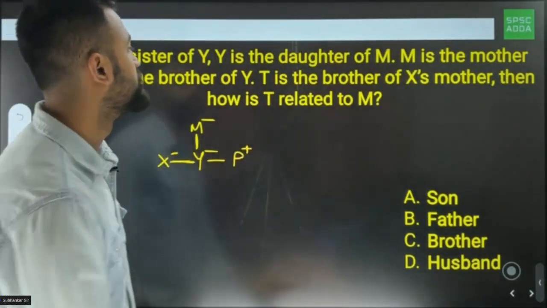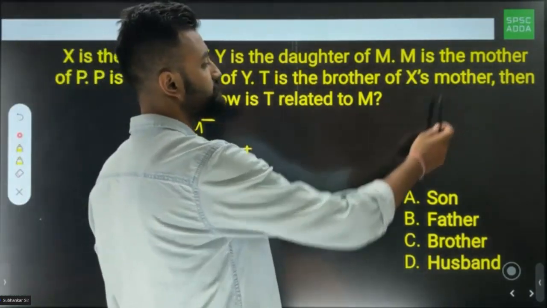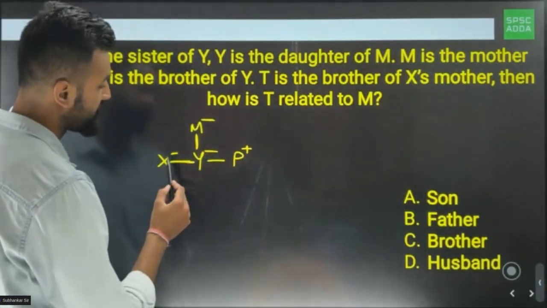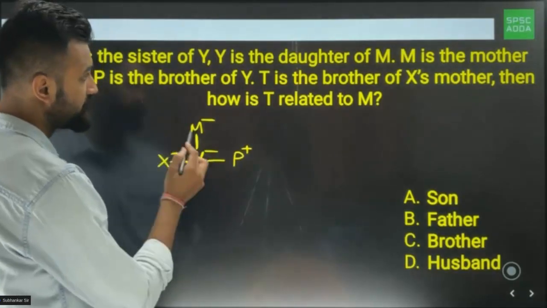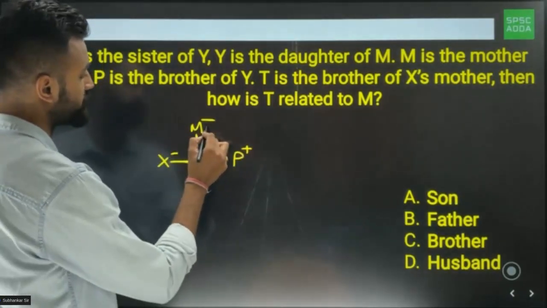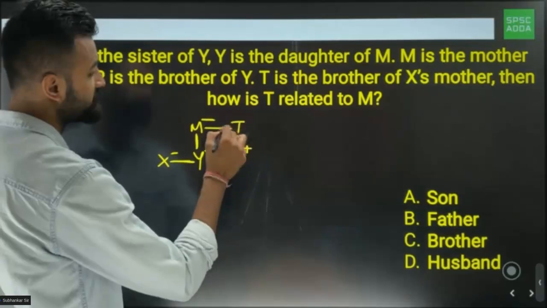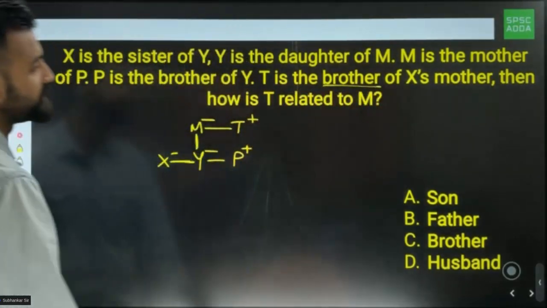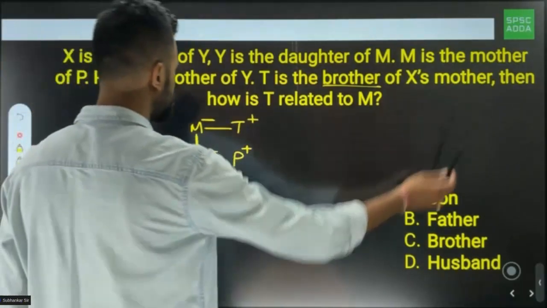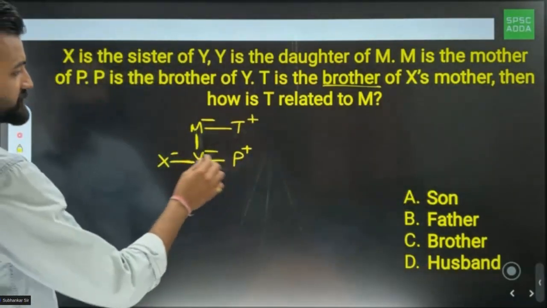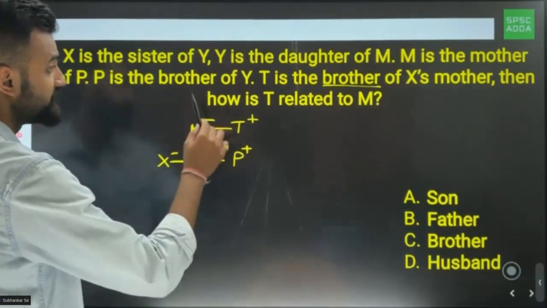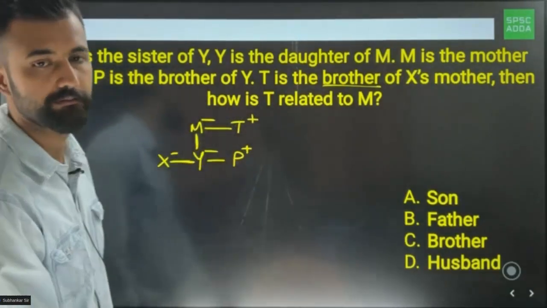Done. Next. T is brother of X's mother. T is brother of what, sir? X's mother. So X's mother is whom? X's mother is M. And her brother is T. So I'm going to put T out here. And T is a male, so I'm going to put plus. Why male? Because brother. They are mentioned brother. T is brother of X's mother. So X's mother's brother is T. So X ki mummy kaun hai? M. And her brother is T. So I'm putting T out here with a positive sign. Brother. Okay, next.